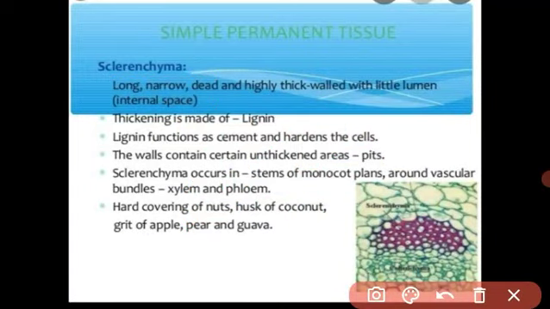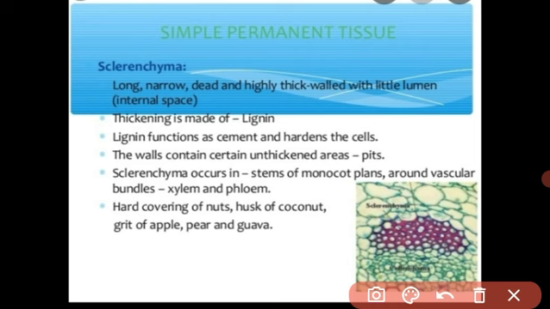Their cell wall is made from lignin. Lignin means cement-like material. Due to this, they give hard rigidity to the plant body. The main function is mechanical support and rigidity of the plant. Sclerenchyma fiber is also used in the manufacturing of rope and in the textile industry.